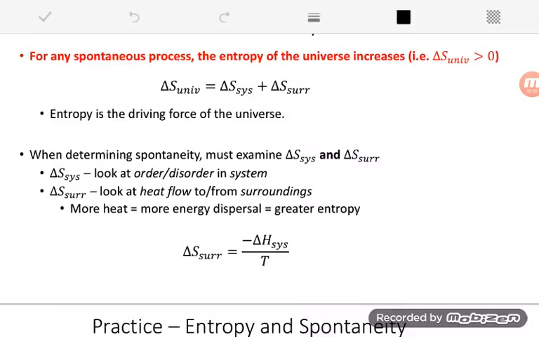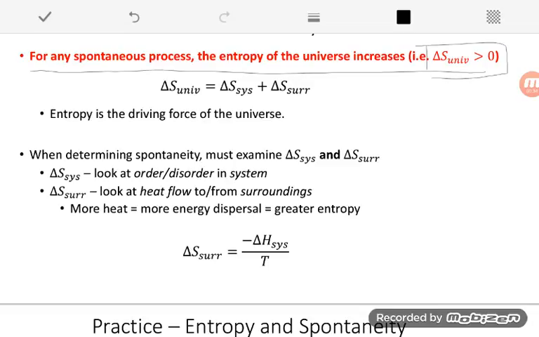We're going to talk now about the second law of thermodynamics, which is written here in red, and simply states that for any spontaneous process, the entropy of the universe must increase, or mathematically, delta S universe must be greater than 0. The second law of thermodynamics is simply used to determine whether a reaction will happen spontaneously, i.e. without outside intervention, or if a reaction is non-spontaneous, meaning it will not occur unless there is outside intervention.